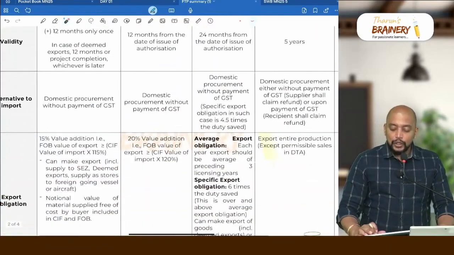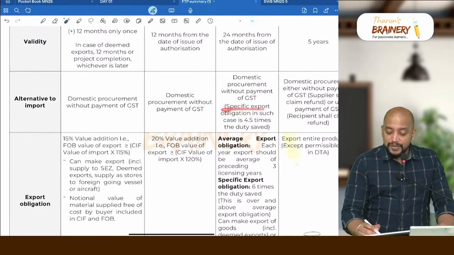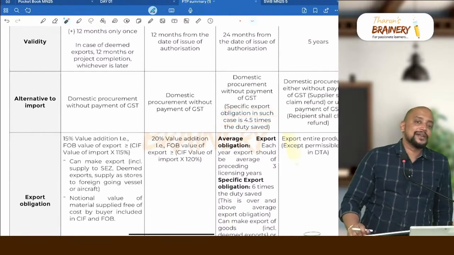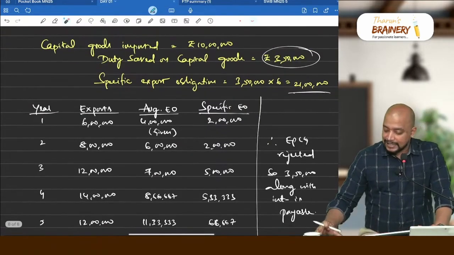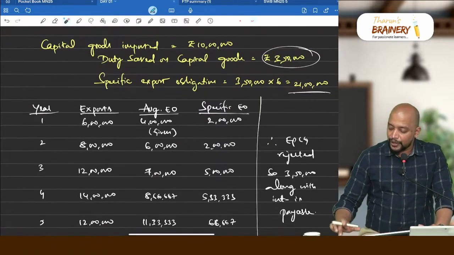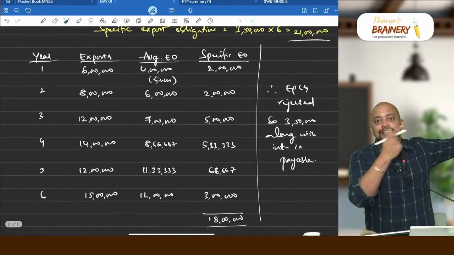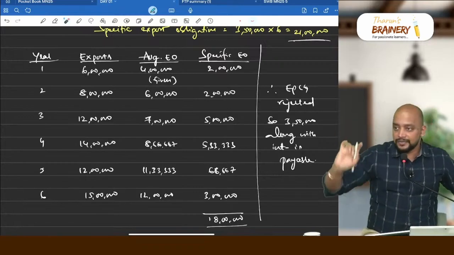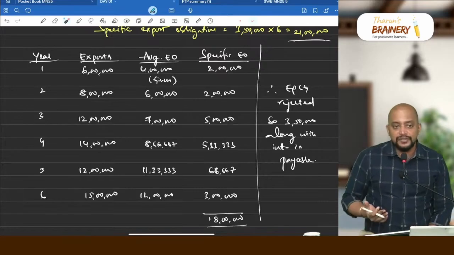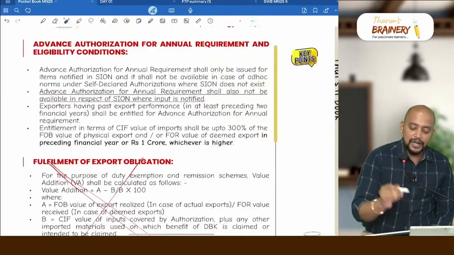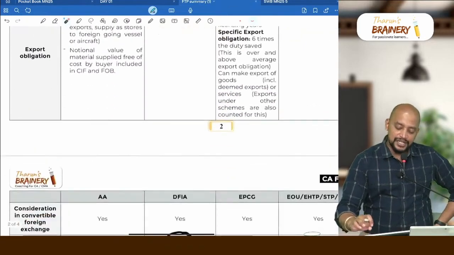And if you make local procurement, they give a relief. What is that? Specific export obligation is 4.5 times the duty saved, which means instead of this 3 lakh 50 into 6, it is 3 lakh 50 into 4.5, so 15 lakh 75,000. Had it been local procurement, EPCG would be valid, meaning we have achieved the exports. Average also we have achieved, specific also we have achieved, because the weight will automatically come down to 4.5. Got it? Specific export obligation is 4.5 times the duty saved.